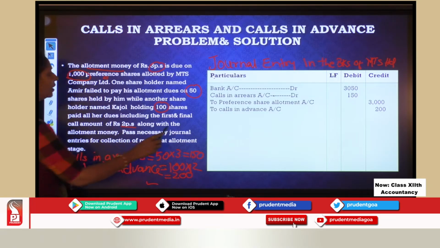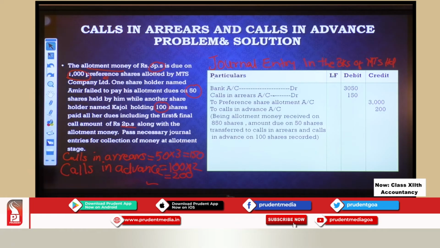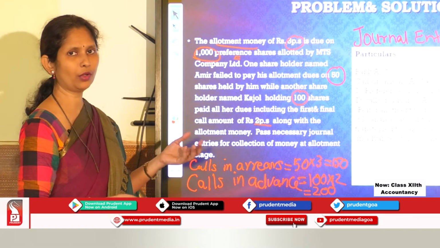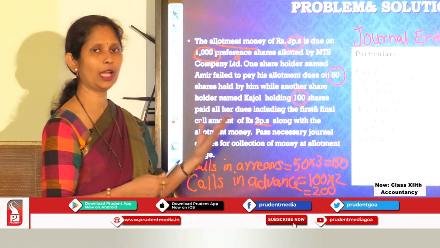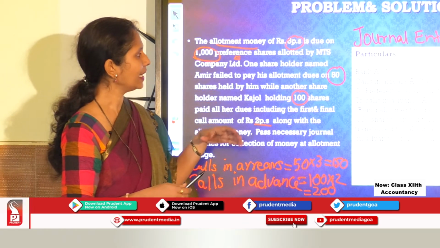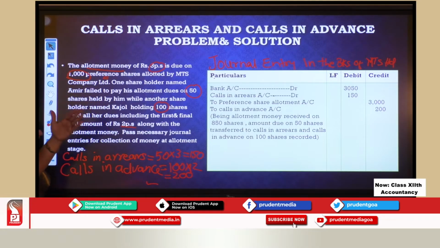Now let us write the narration. Being allotment money received on 850 shares, amount due on 50 shares transferred to calls in arrears and calls in advance on 100 shares recorded. Okay. So with this the entry is done. Okay, this type of entries can be asked for 2 marks. Only one entry can be asked for 2 marks, or it can be asked as a part of the 4 marks question.